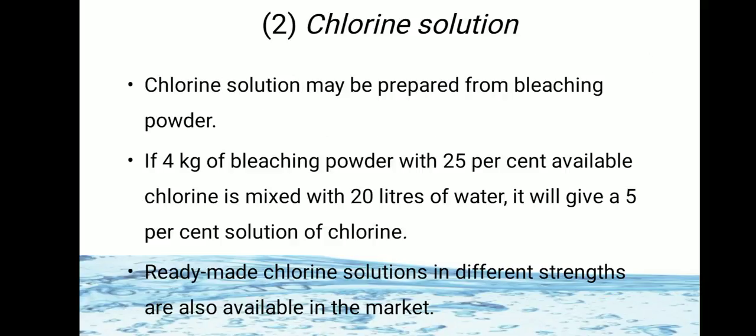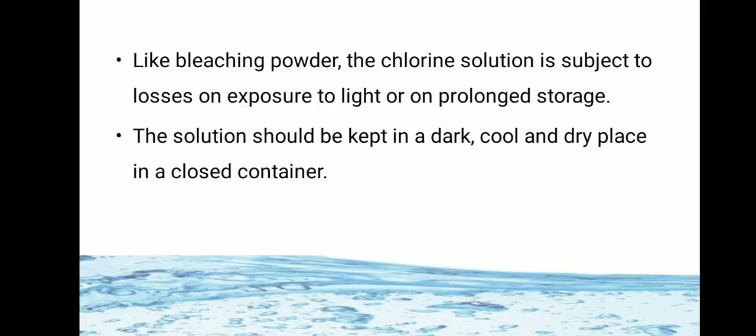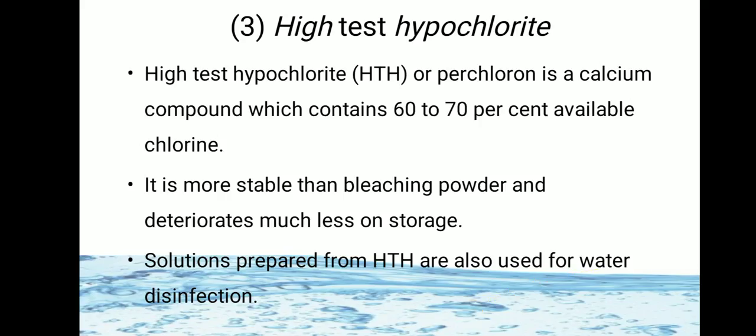The second disinfectant used is chlorine solution. It is made from bleaching powder. 4 kg of bleaching powder plus 20 liters of water will give a 5% solution of chlorine. Ready-made solutions are also available. Like bleaching powder, it also loses strength on exposure to light or on prolonged storage. So this solution should also be kept in dark, cool, and dry places and in a closed container.